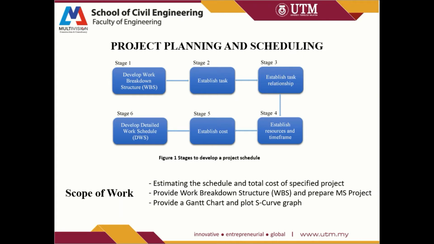Then we need to develop a DWS, which is a detailed work schedule, consisting of a Gantt chart showing the work from start to finish, the S-curve graph, which shows the cost, labor time or other amount plotted against time, and the network diagram. An example of the calculation of task duration and cost is also going to be shown later in the slides.